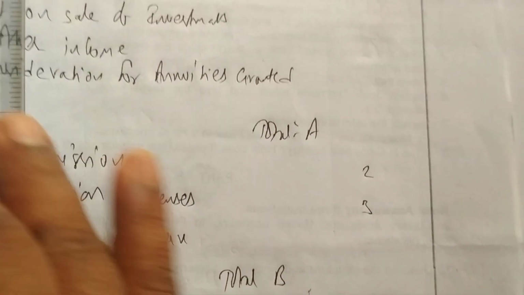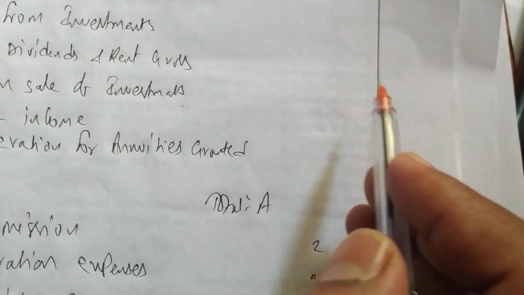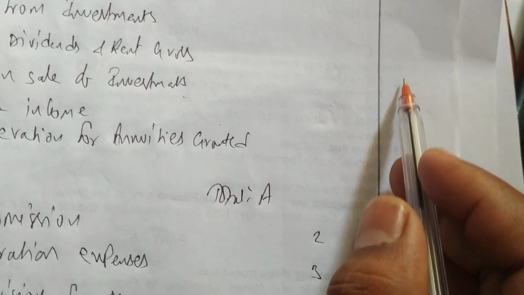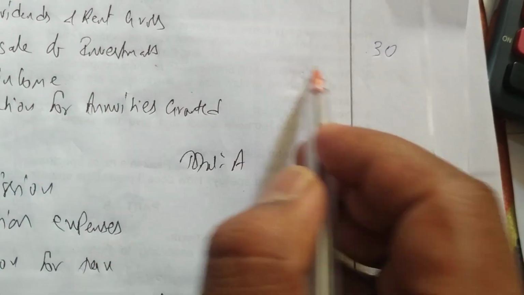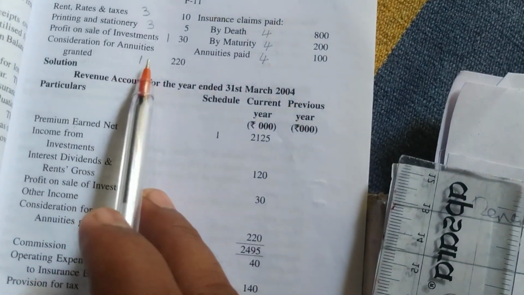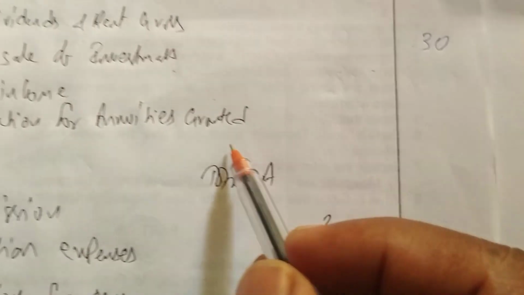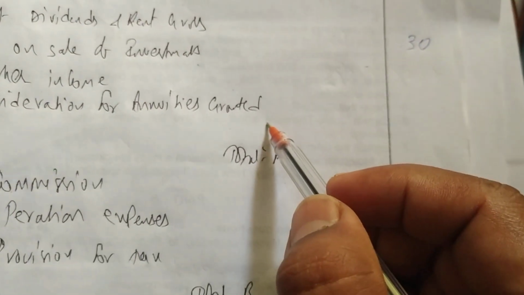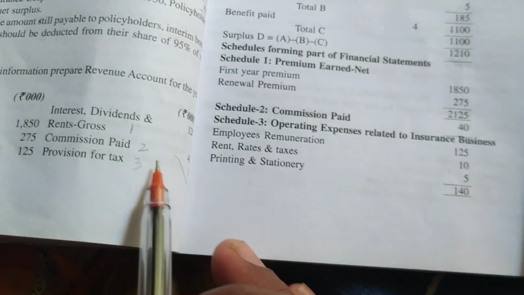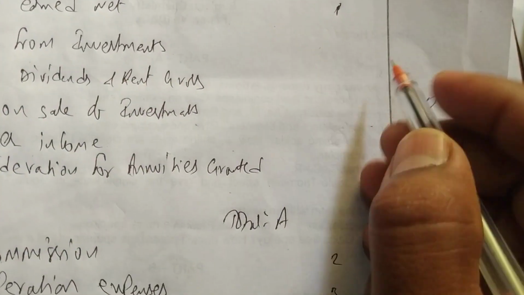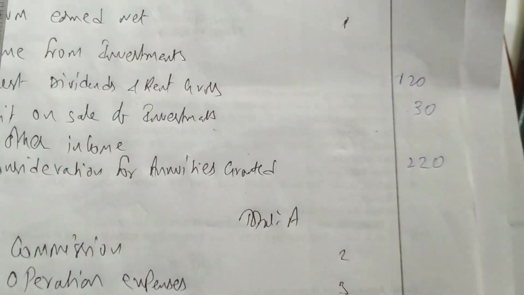Next, after that we have profit on sale of investments. We have written it in the format, in front of profit on sale of investment. The amount is 30. After that we have consideration for annuities granted, 220. Also in the format, consideration for annuities granted, amount 220. Next we have interest and dividend gross 120. Here also we have written in the format directly, 120.